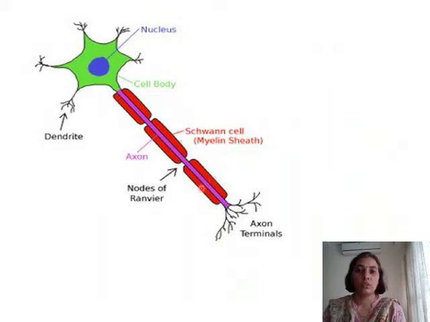This myelin sheath is secreted by special cells called Schwann cells, and this acts as an insulating material, made out of fatty acids and proteins. So myelin sheath secreted by Schwann cells made out of fatty acids and proteins acts as an insulating material. At the same time, you can see small gaps. They are called nodes of Ranvier, and due to this the transmission of impulses takes place very fast. So this is the use of fatty acids in our body.